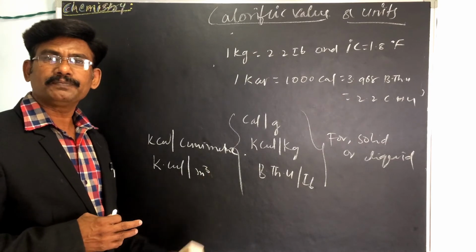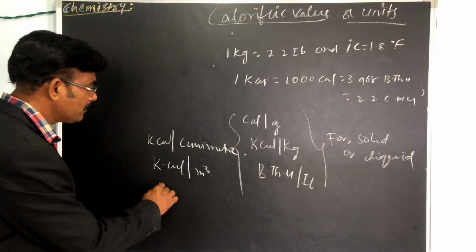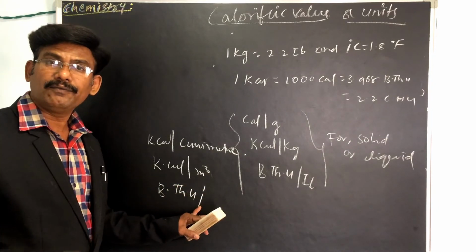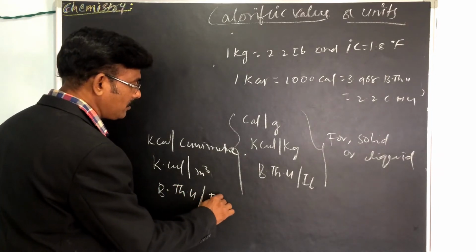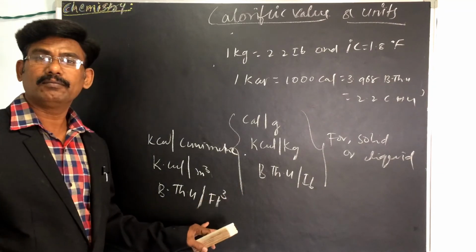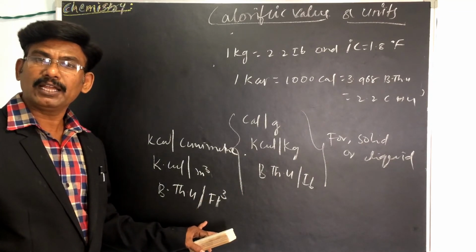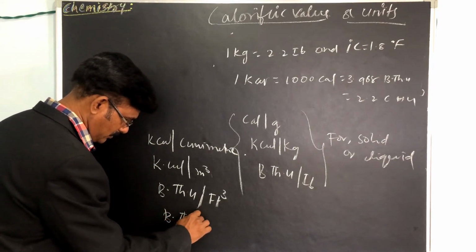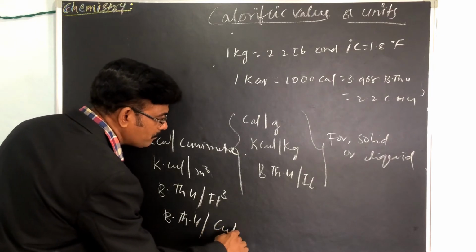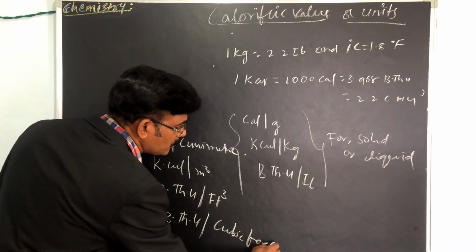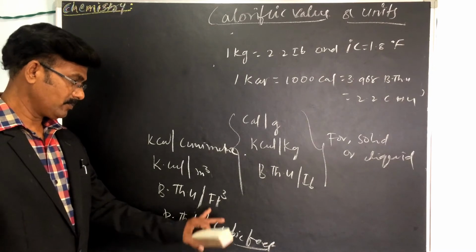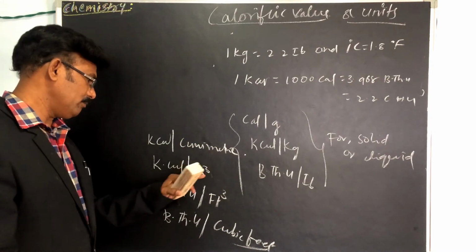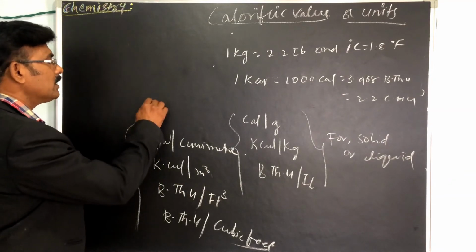And the BTU unit is per FT cube. FT cube means cubic feet, that is, feet cube. Cubic meter, meter cube. This is for gases.